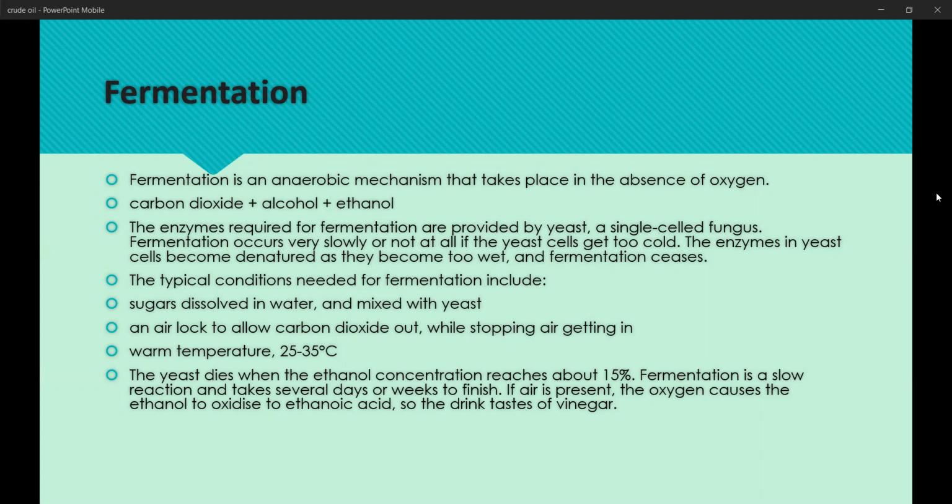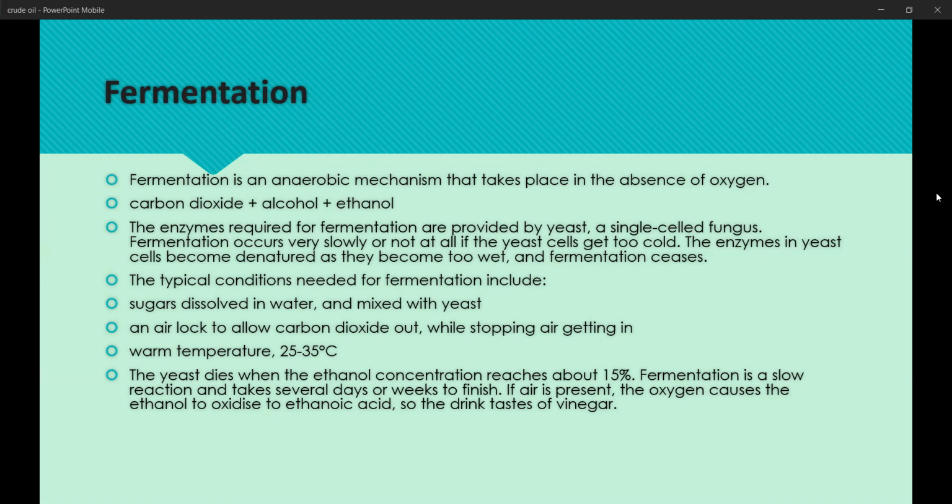The typical conditions needed for fermentation include sugars dissolved in water and mixed with yeast, an airlock to allow carbon dioxide out while stopping air getting in, and warm temperatures such as between 25 to 35 degrees Celsius. The yeast dies when the ethanol concentration reaches about 15%.